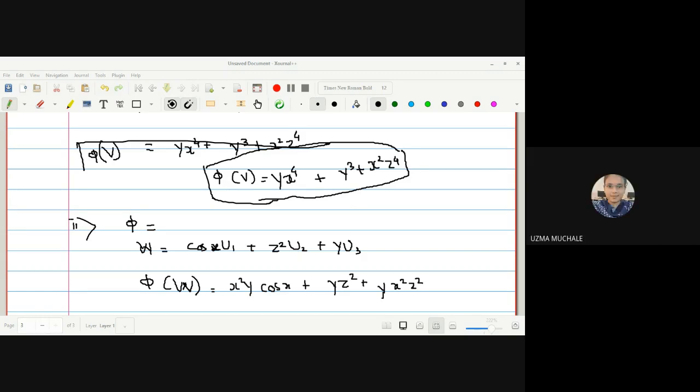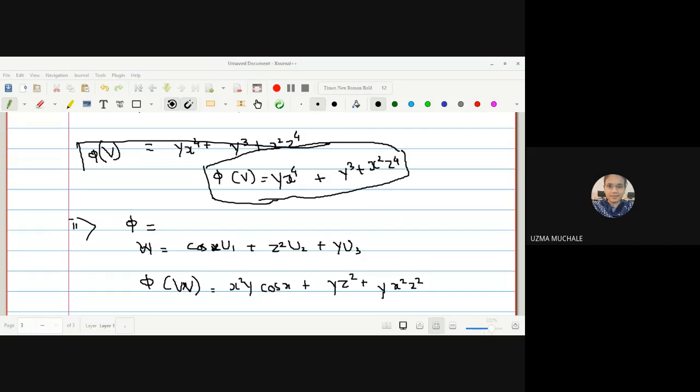Okay, y is as it is, no? What is there in your phi? What is the second term in phi? It is y dy, right? Okay, what is the value of dyw? What will be dyw? It is w2. What is the value in w2? Z square. The value of w2 is z square, right?